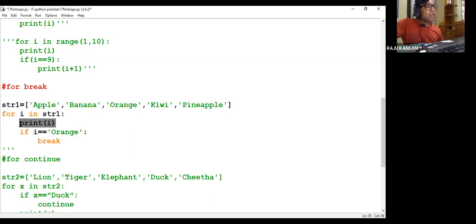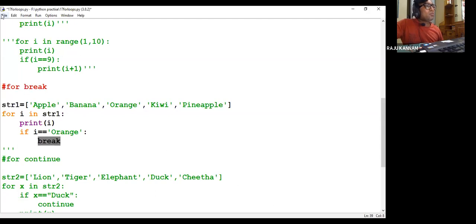print the corresponding element. And if that element equals orange, if orange is printed, after orange I don't want to print anything. Whatever the elements are there after orange, I want to skip it. If you want that functionality, then you can write here if i equal to orange, then break. Break means it will completely come out from that particular loop, right?